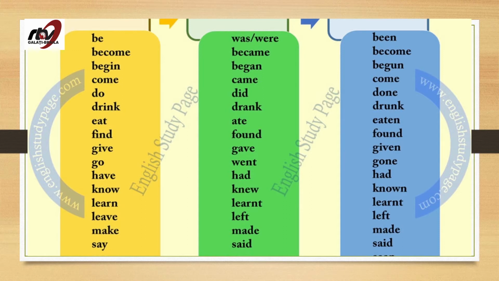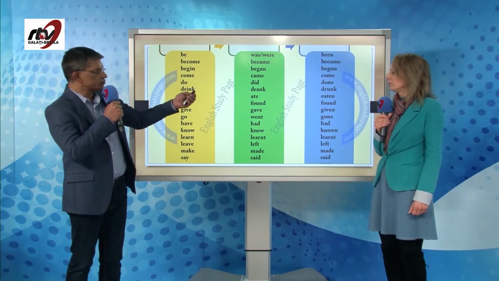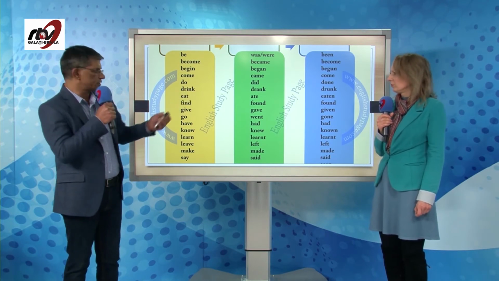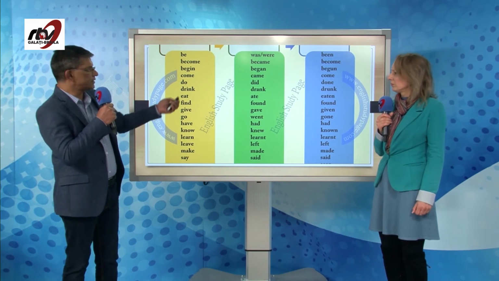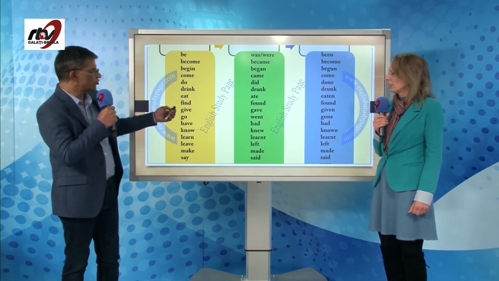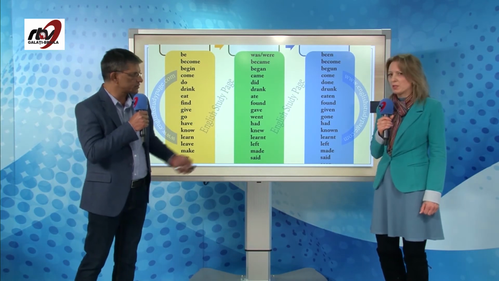Okay, good. Come, came, he had come. Do, did, I had done my homework. Drink, yesterday I drank some milk. I had drunk some milk. Eat, ate, eaten. Remember this one. I had eaten. Very good. Find, found remains the same.